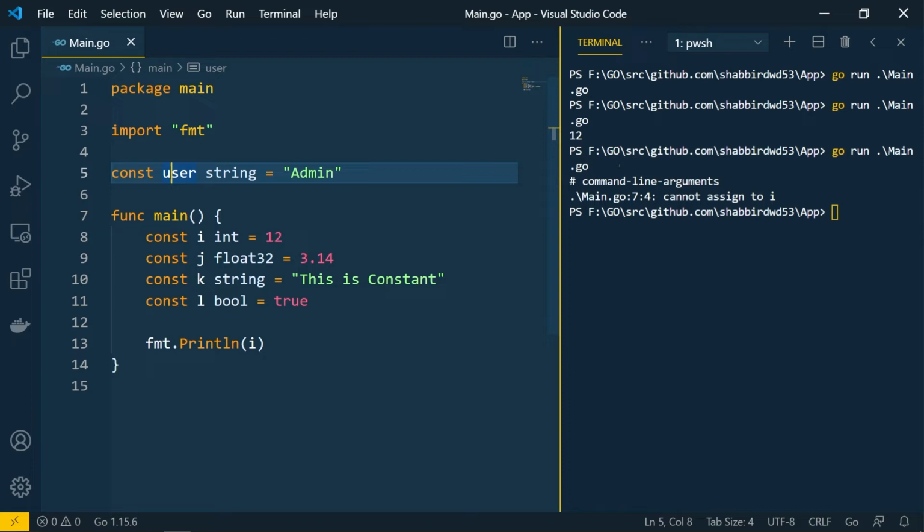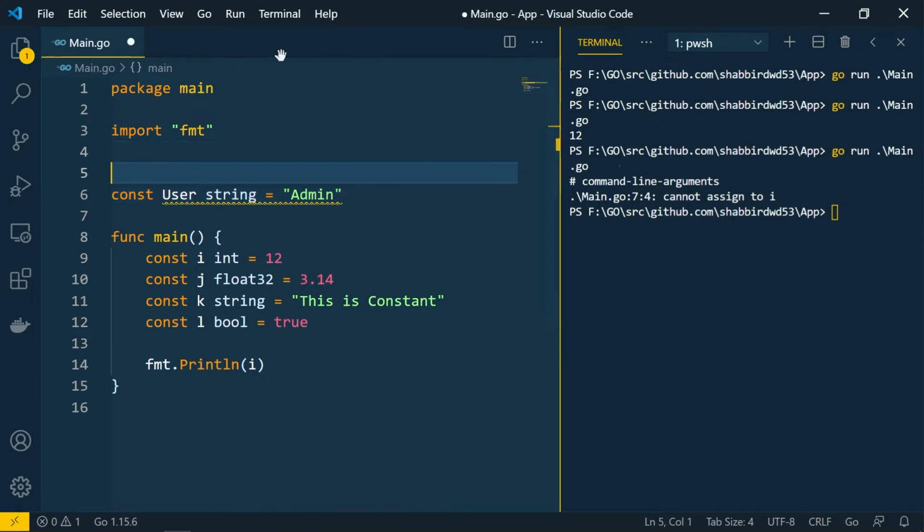Now if I change the naming convention to capital U, then this will be available across your packages. Whenever you are creating a constant or any methods, and you are using it for external modules or different packages, it's always better to add comments for it. So the other developers who are using this will know for which purpose this constant, variable, method or function is created. So let's add this comment over here: this is a user constant. Okay, so it will stop complaining about it.